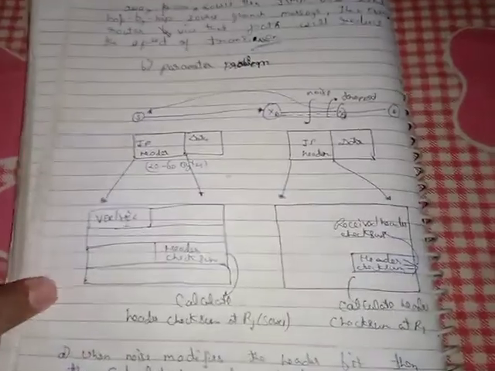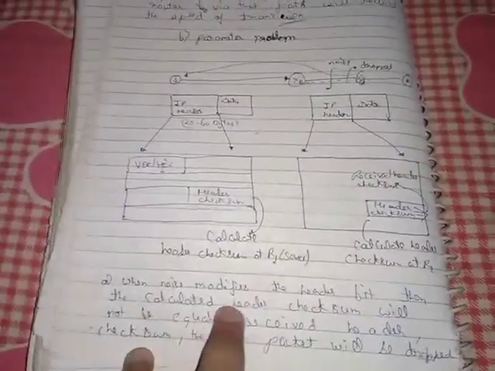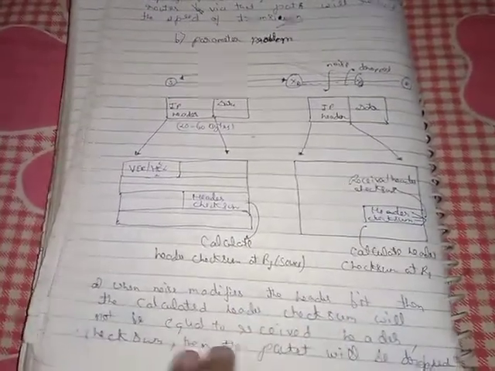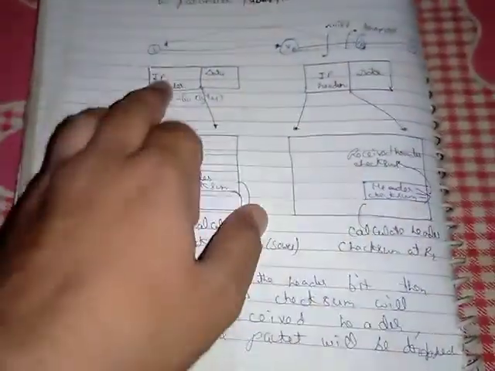Now second, parameter problem. Parameter problem is basically when noise modifies the header bit, then the calculated header checksum will not be equal to the received header checksum, and the packet will be dropped. Suppose in the IP header there is one field called header checksum.